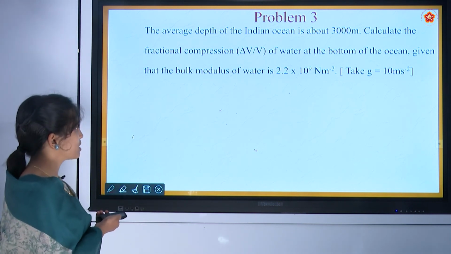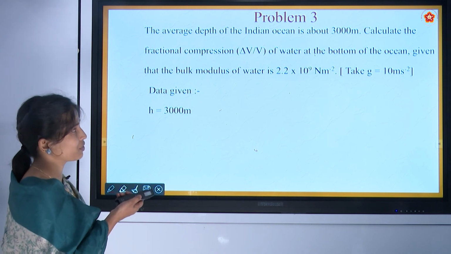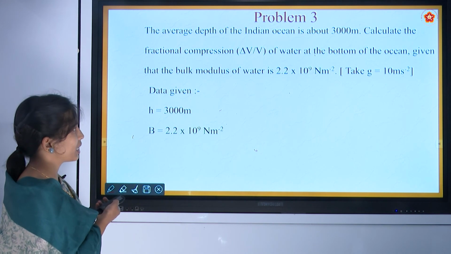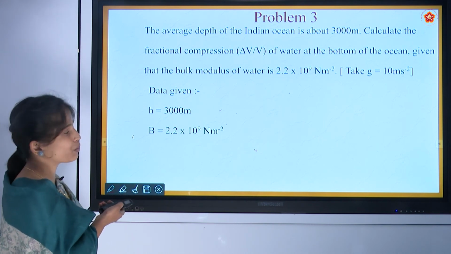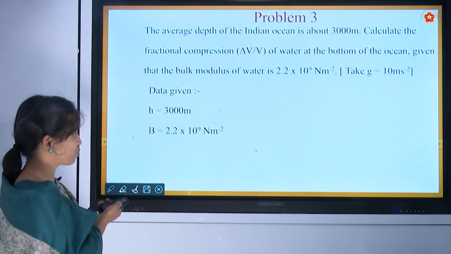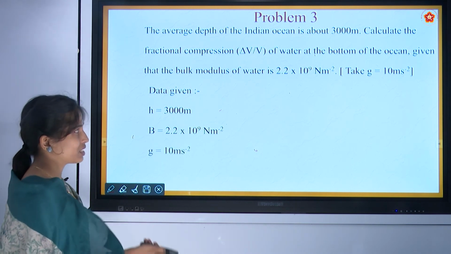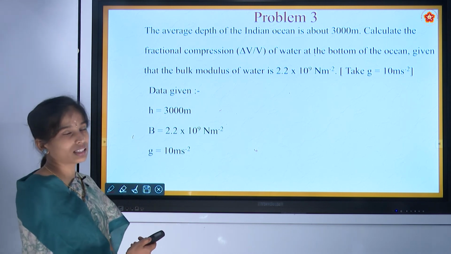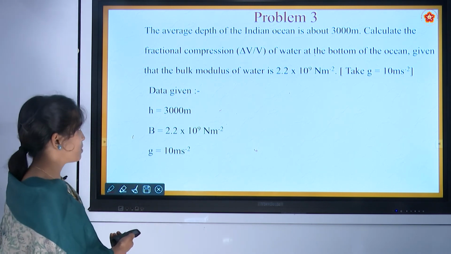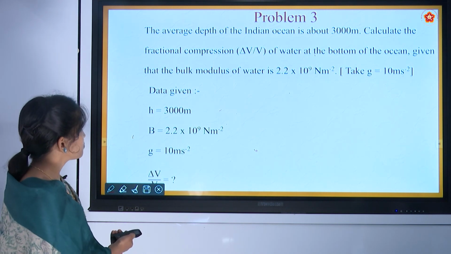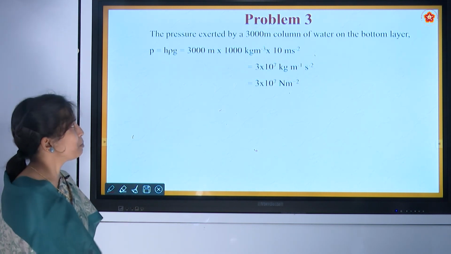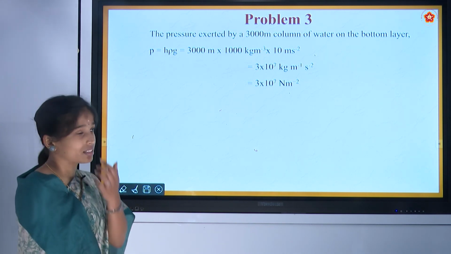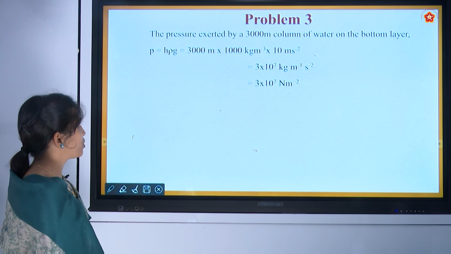Let us see what is given. The height of the ocean is 3000 meter, the bulk modulus is 2.2 into 10 raised to 9 Newton per meter square, and the g value is given. We have to calculate the fractional compression, that is delta V by V. Now let us see the pressure exerted by that column of water on the bottom layer.